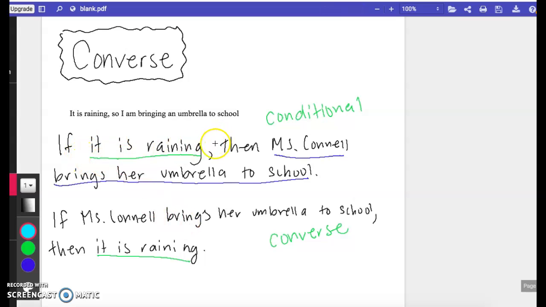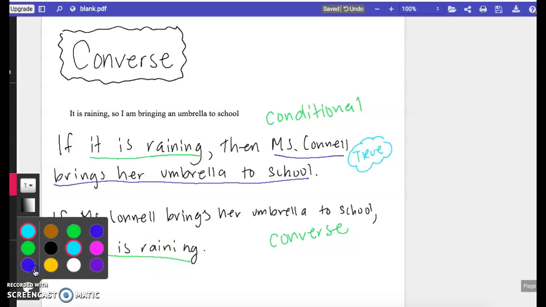If it is raining, then Miss Connell brings her umbrella to school. I think that's true. We don't really need to do an experiment here to prove this. I'm just going to tell you it's true. There has never been a time where it has been raining that I have not brought my umbrella to school, so we can say this is true. Every single time it has rained, I have brought an umbrella to school. Now let's look at the converse and think about if it's true.